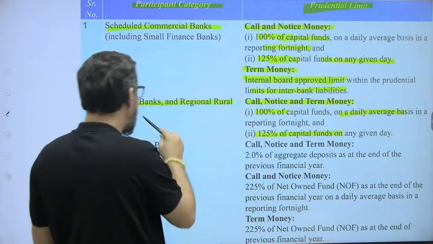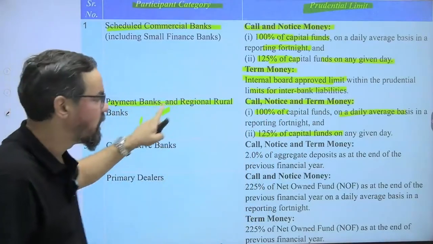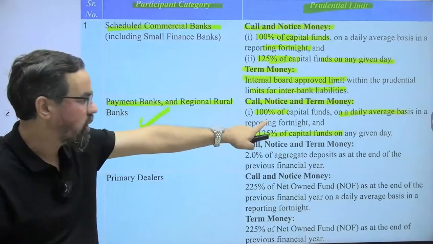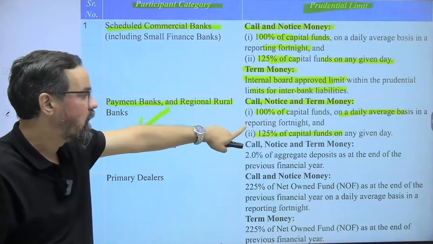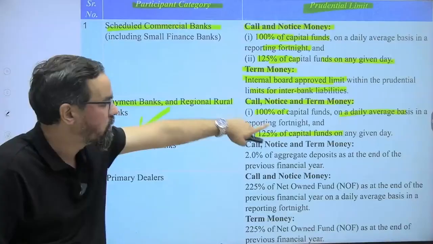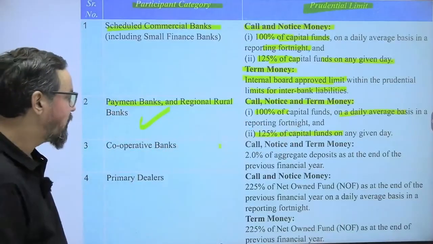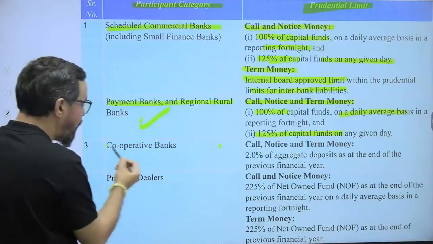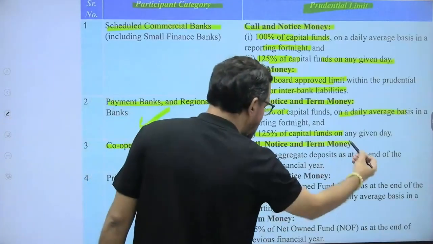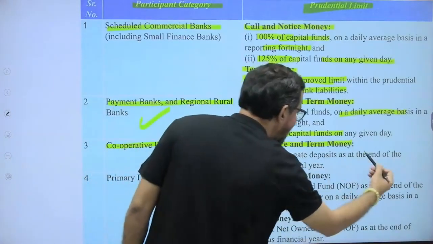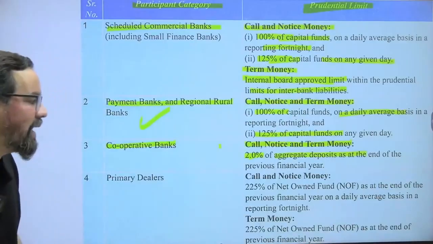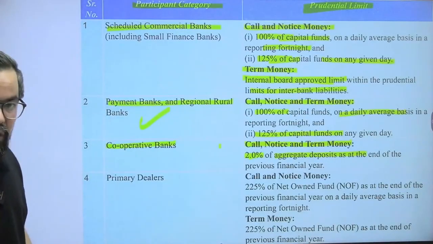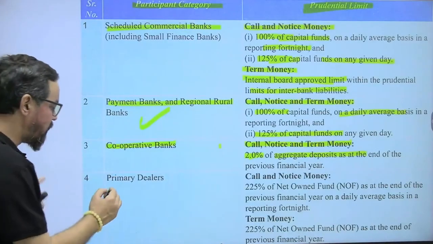But in case of payment banks and regional rural banks, it is 100% on a daily average basis for the reporting fortnight and 125% on a given day. So it cannot go beyond 125% on a given day. Cooperative banks, call, notice and term is 2% of aggregate deposits as at the end of the previous financial year, that generally gets calculated based on this.